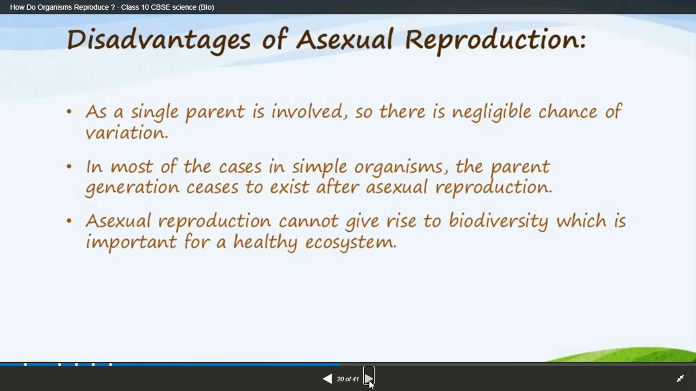And asexual reproduction cannot give rise to biodiversity, which is important for a healthy ecosystem. So it cannot rise that much as compared to sexual reproduction in order to maintain a balance in a healthy ecosystem.